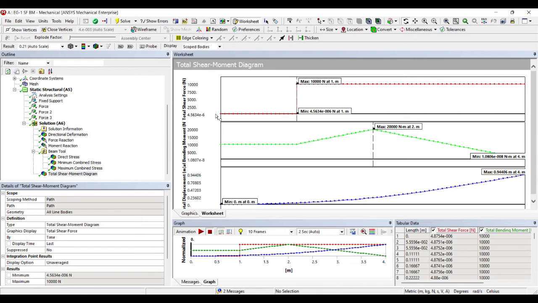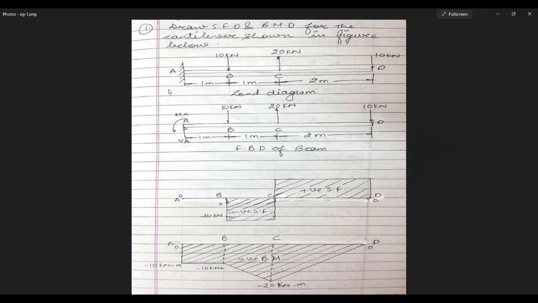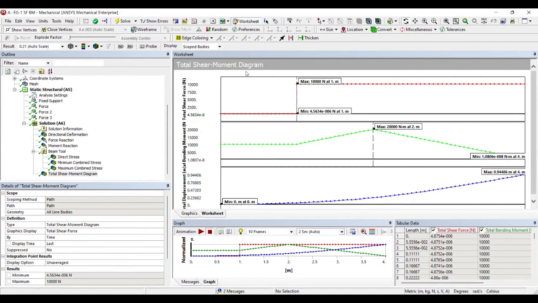So I can see that at 1 meter, this value is approximately 0 that we have obtained, and in the diagram also you can see at 1 meter it is approximately 0, and then I can see it is 10 kilonewton here and here on both sides. So you can check it is 10,000 Newton. That's what is shown here.